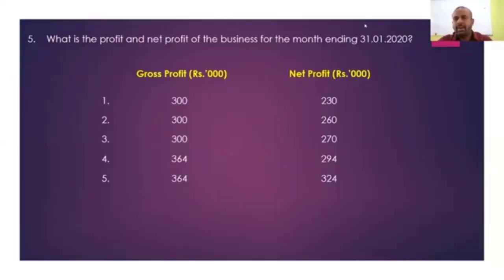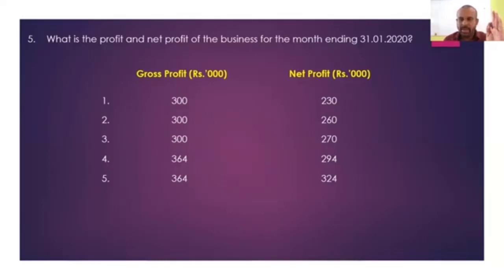Right. What will be the correct answer for question number 5? Gross profit 300: 800 minus 500. 800 is the sales, 500 is the cost of sales. Right? Cost of sales. The net profit is 230. How did you get that?